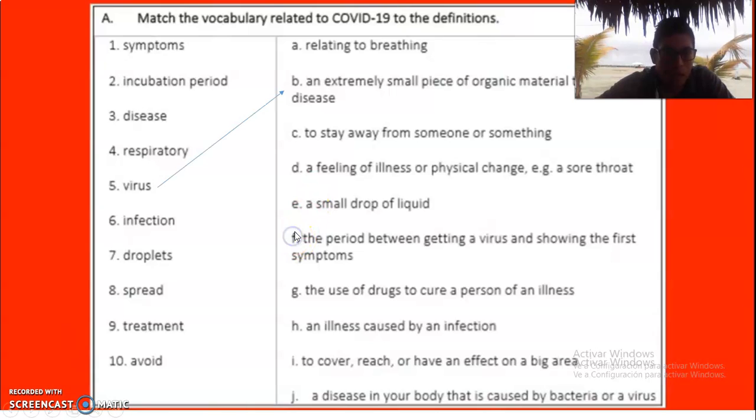So now you can see, so you have to do something like that. Virus. What is virus? An extremely small piece of organic material that causes disease. Another example of this, spread, to cover, reach, or have an effect on a big area. So you have to match. Match is to join with the correct definition, okay, in this case. Okay, so that is what you have to do.